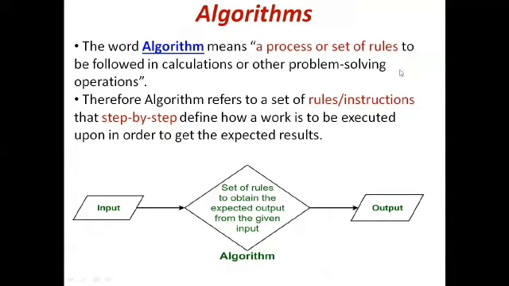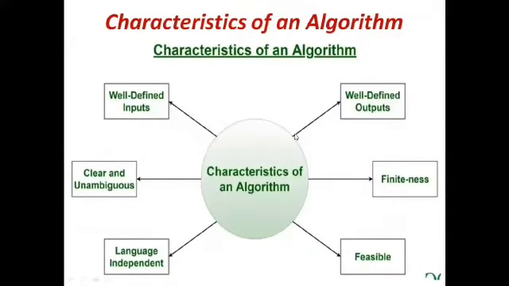So algorithm is nothing but a set of rules to be followed in calculations, that is called an algorithm. It is the step by step process or step by step instruction, right? Characteristics of an algorithm. So a good algorithm should have these characteristics. So what are all the characteristics? It should have well-defined inputs and also well-defined outputs. It should be clear and unambiguous. It should be finite, right? It should not depend upon any language. It is independent of language. Then finally it should be feasible.